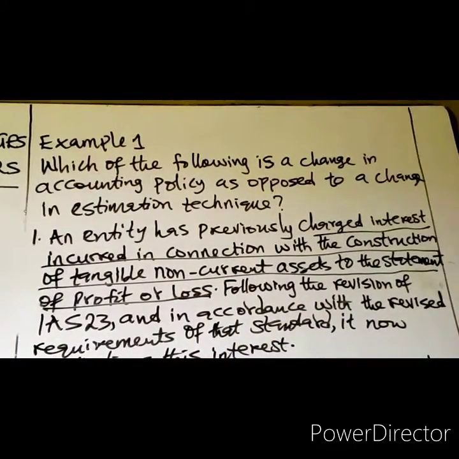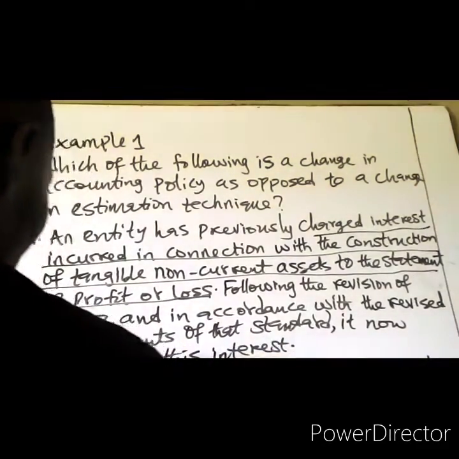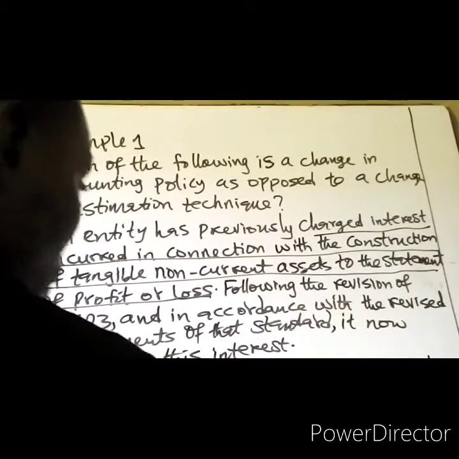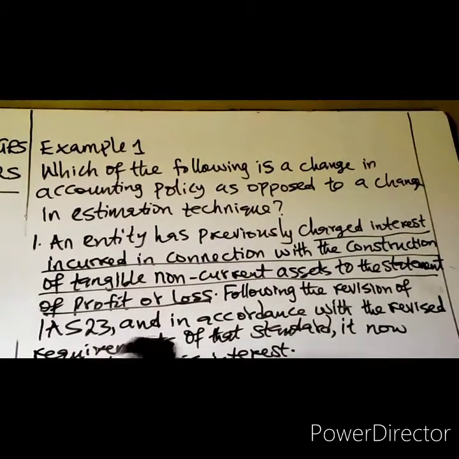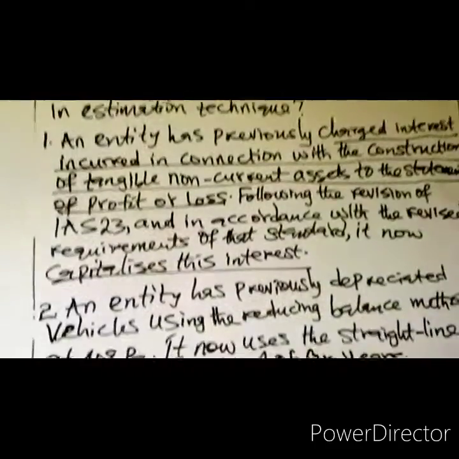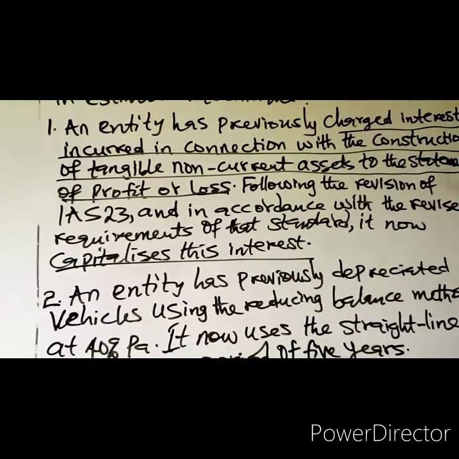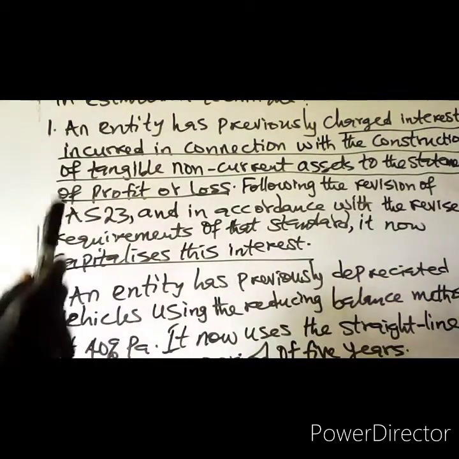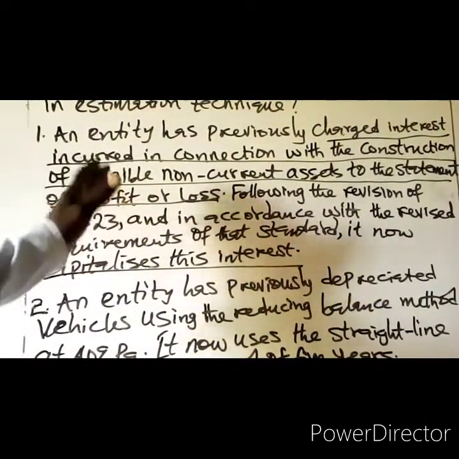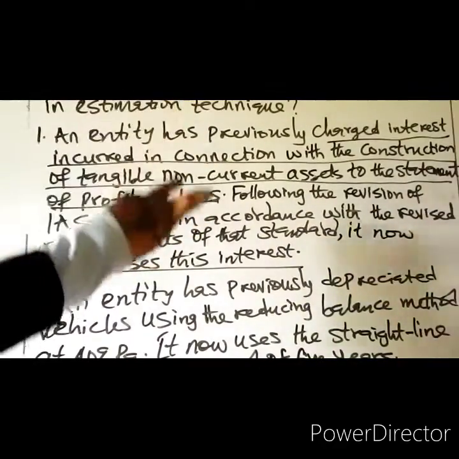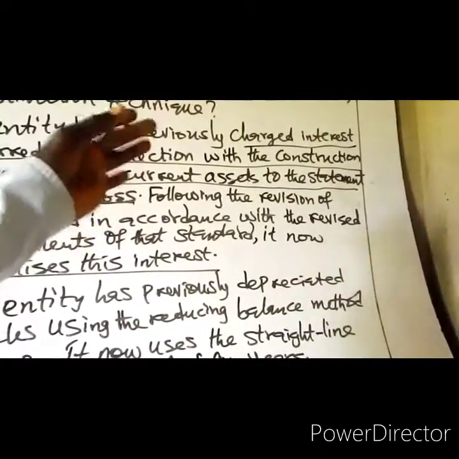That was the former treatment. But following the revised IAS 23, the entity now wants to capitalize it. That is, by capitalizing it, the entity wants to charge it as an asset. So now, is this a change in accounting policy or a change in accounting estimate? I've told you that there are 3 things to use in identifying whether there is a change in accounting policy or not. The first one is recognition. The second one is measurement. The third one is presentation.